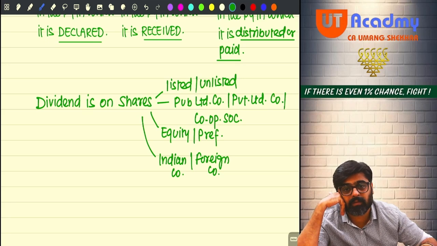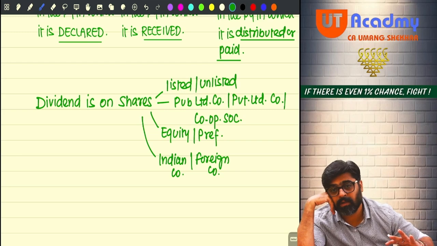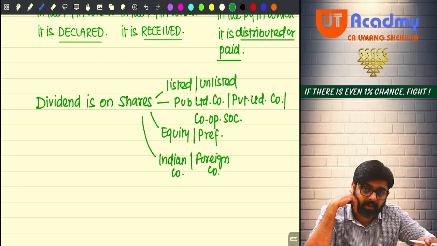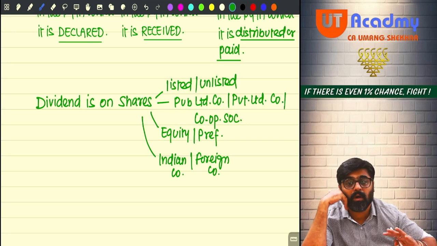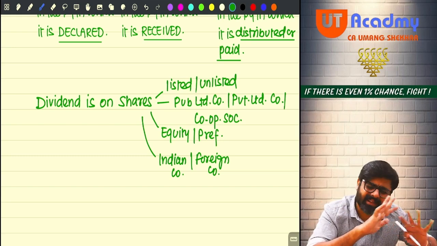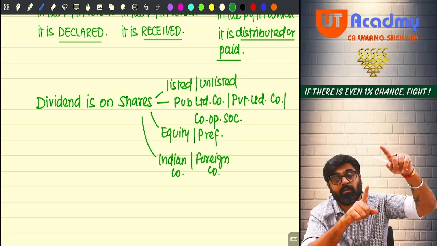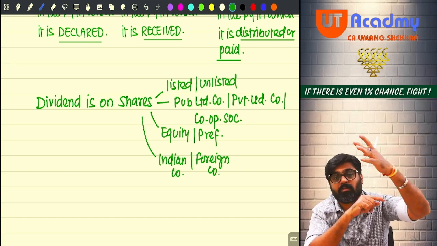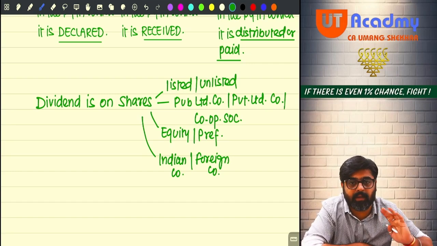Getting my point, everyone? Shares can be listed. It can be unlisted. Shares can be equity. Shares can be preference. Shares can be of an Indian company. Shares can be of a foreign company. Shares of an Indian company, anything. If shares are there, even the shares of a cooperative society you are holding, whatever dividend you receive on those shares will be taxable here under the head IFOS.